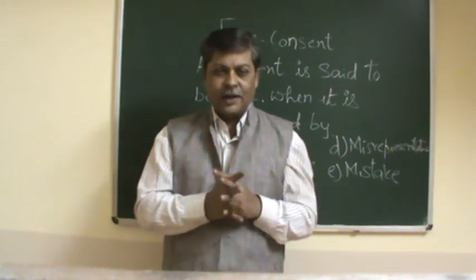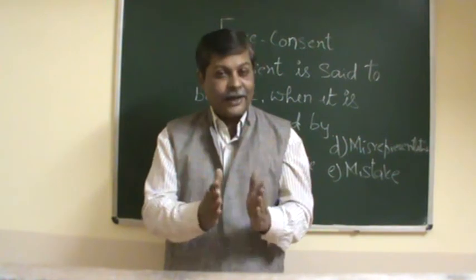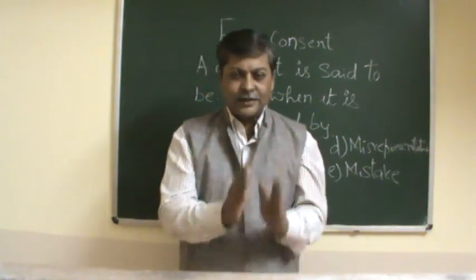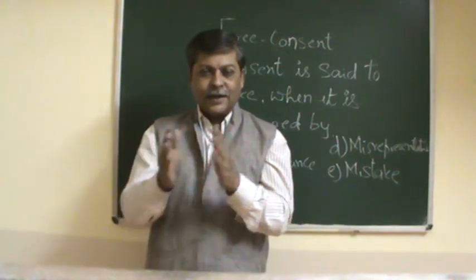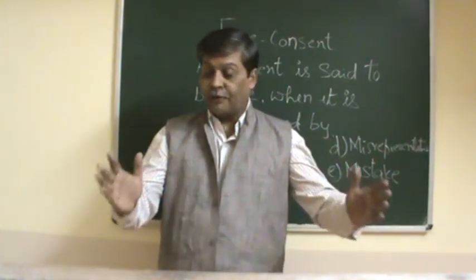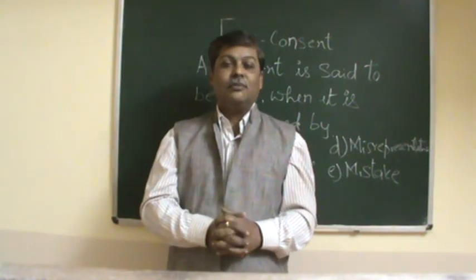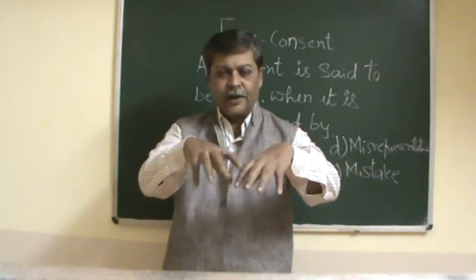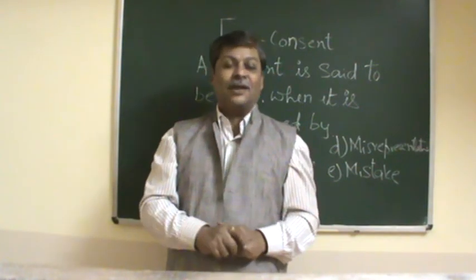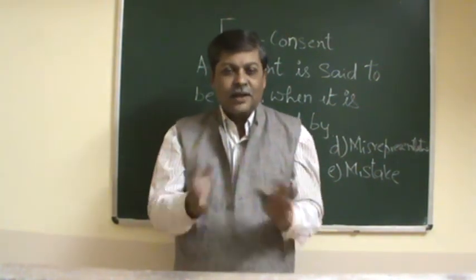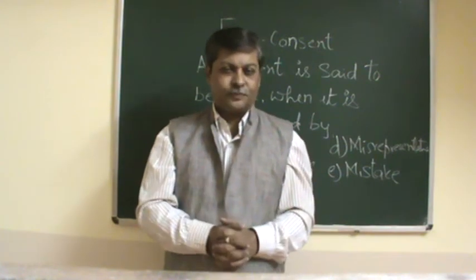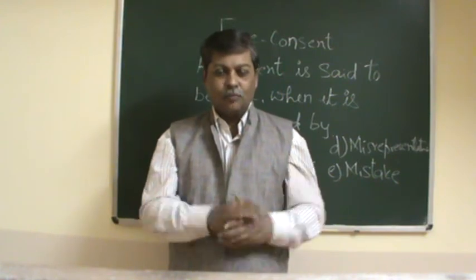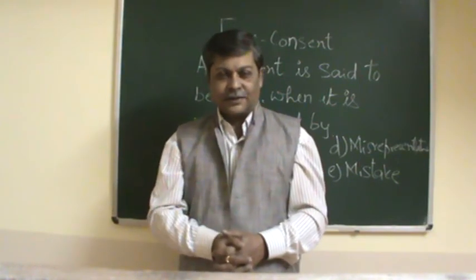Now both the parties have agreed on the same thing. A wanted to sell his car and B has agreed to purchase that same car. At the same time, when offer and acceptance is there, both have agreed over the same thing. So the contract is established. The consent of the parties is there. Both the parties have given the consent.